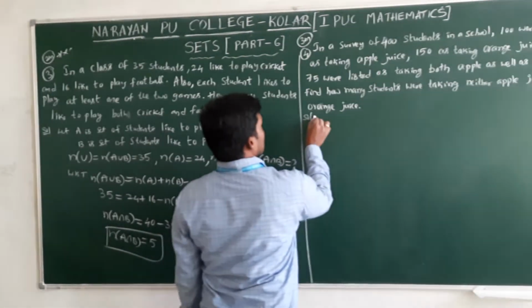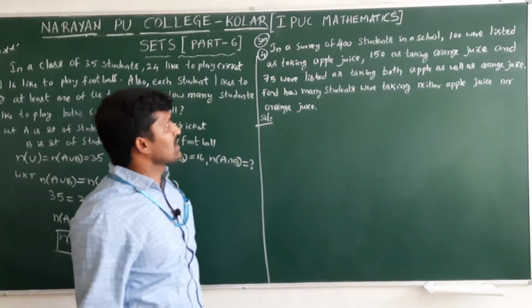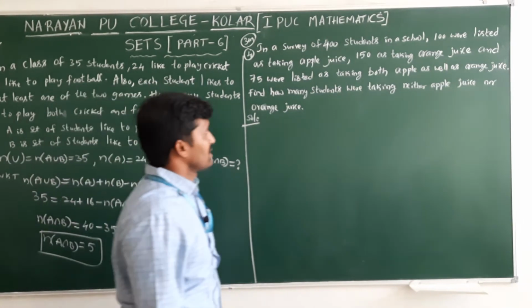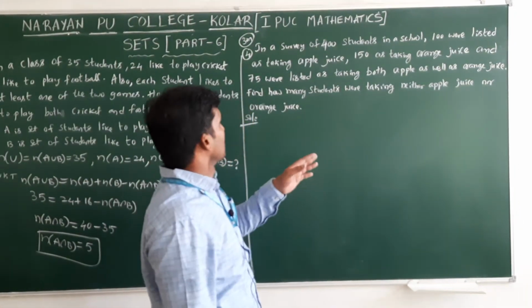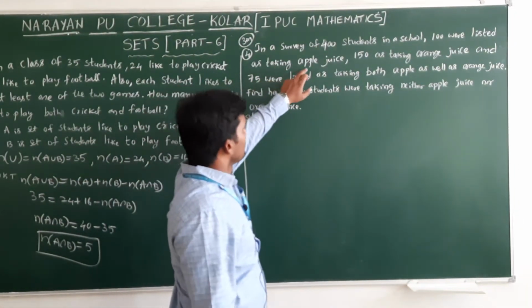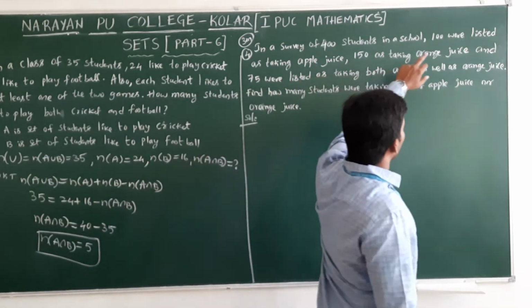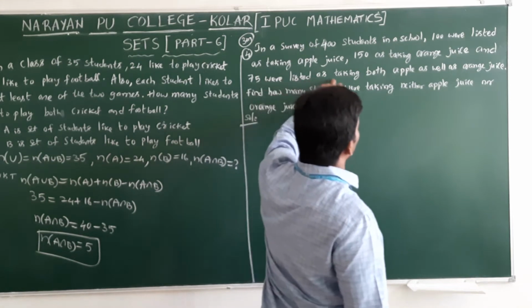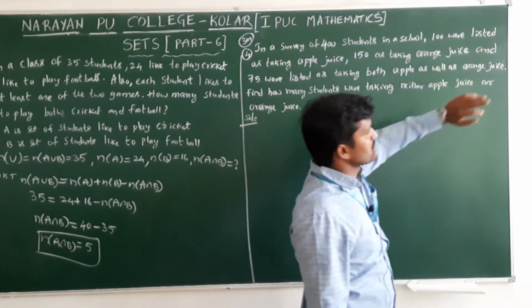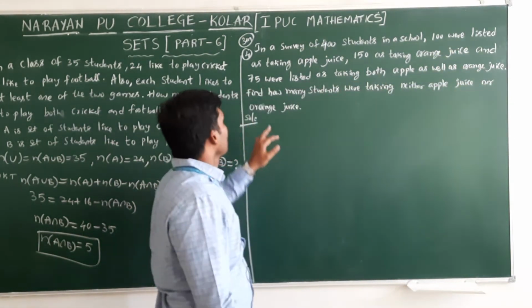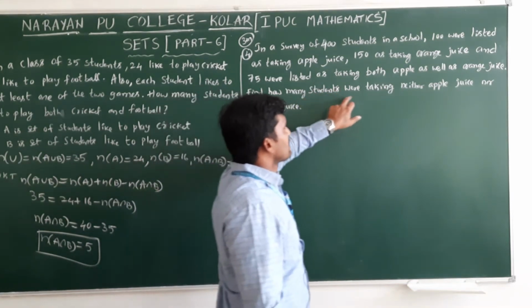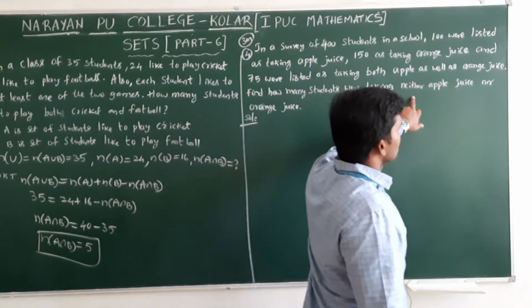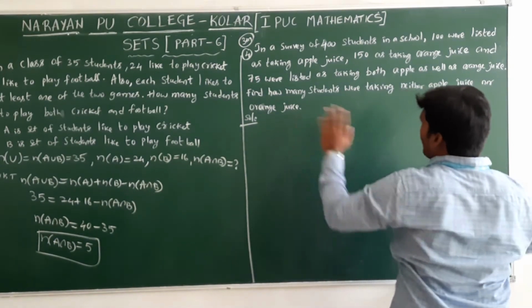Coming to the next one. In a survey of 400 students in a school, 100 were listed as taking apple juice, 150 as taking orange juice, and 75 were listed as taking both apple as well as orange juice. Both means and. Find how many students were taking neither apple juice nor orange juice.